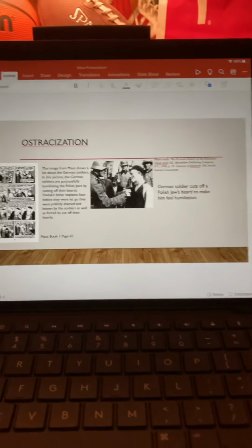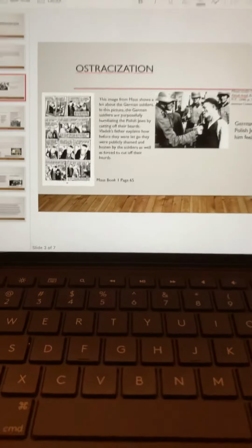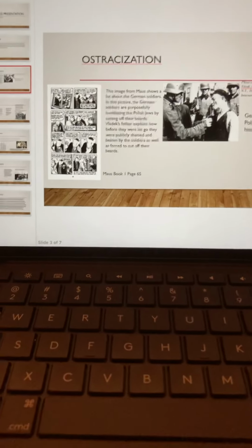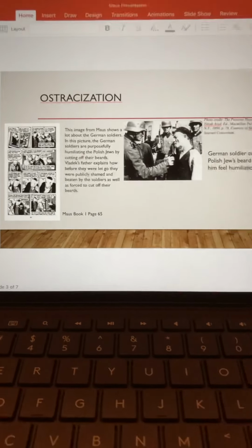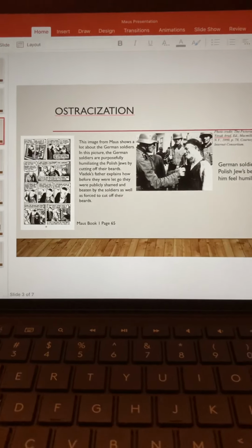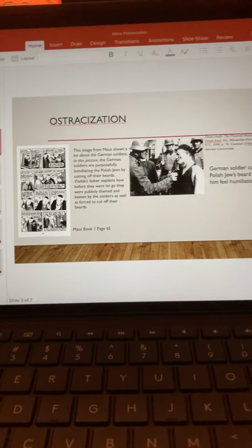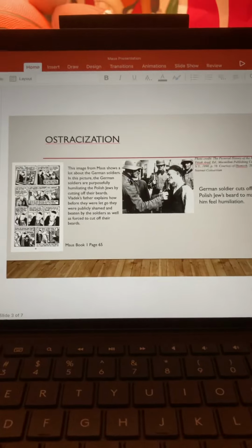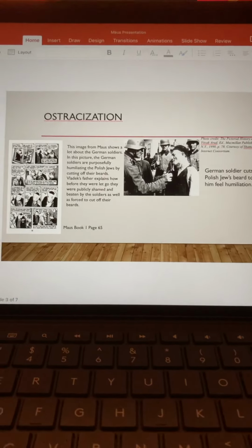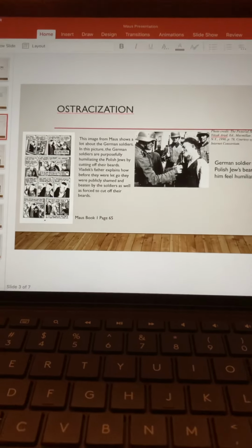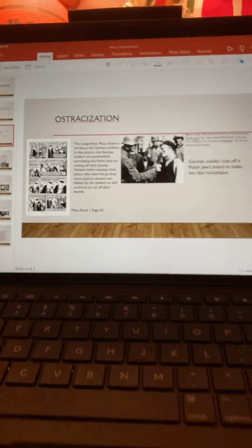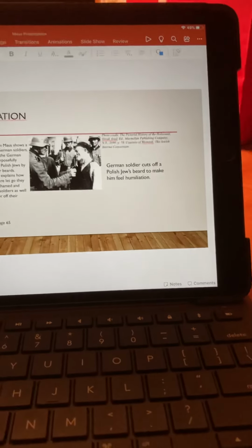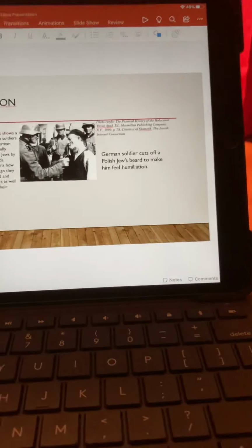Firstly, ostracization. So right here, this image on the left is from Maus, Book 1, page 65. This image shows a lot about the German soldiers. In this picture, the German soldiers are purposely humiliating the Polish Jews by cutting off their beards. Vladek's father explains how before they were let go, they were publicly shamed and beaten by the soldiers, as well as forced to cut off their beards. And this picture here on the right shows a German soldier cutting off a Polish Jew's beard to make him feel humiliation.